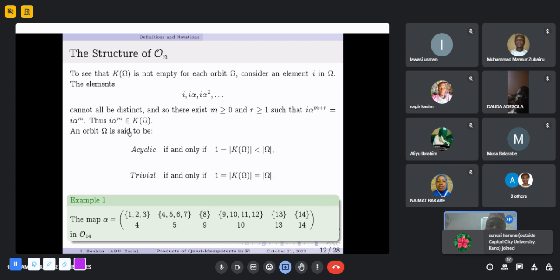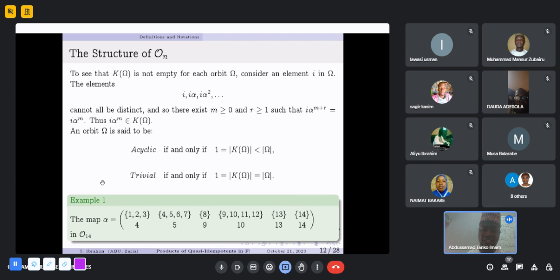And so in full order-preserving transformations, we have two types of orbits, the trivial ones and the acyclic ones. The orbit is acyclic if and only if 1 is equal to the size of the kernel of the orbit, which is less than the size of the orbit. And the orbit is trivial if and only if 1 is equal to the size of the kernel of the orbit, which is equal to the size of the orbit.